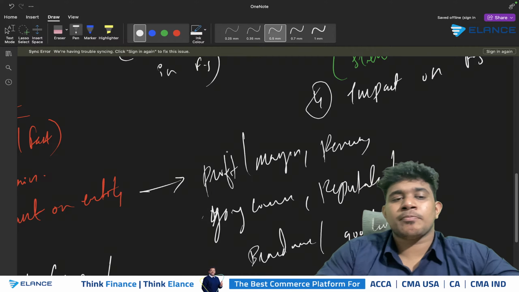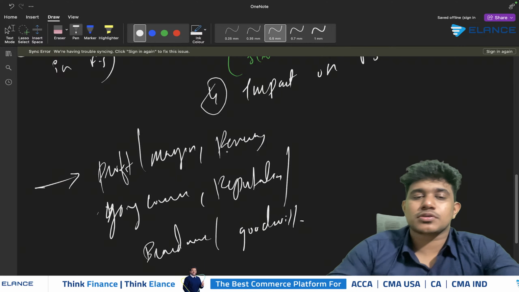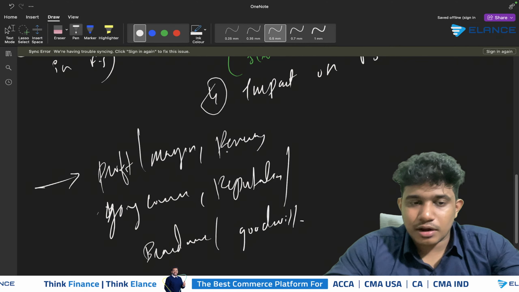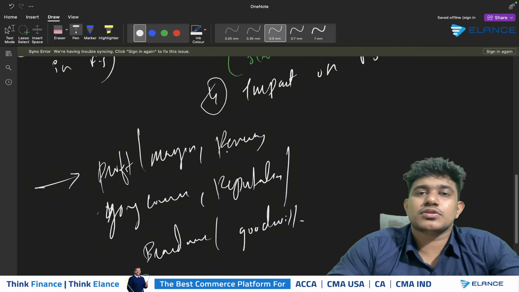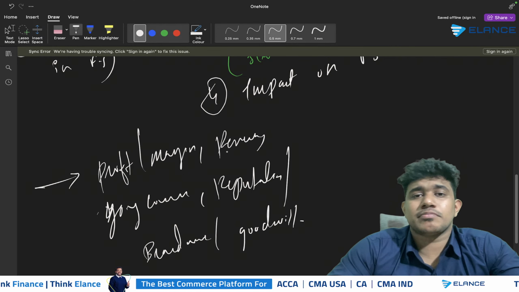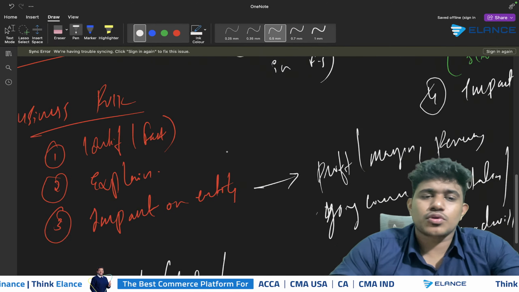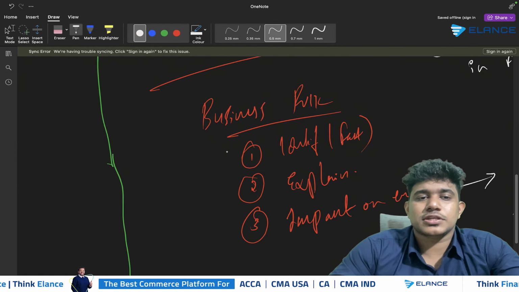When you show the impact on the entity, you can mention how this is going to affect the company's profit or margin, revenue, going concern, reputation, brand name, goodwill. In addition, you can also mention how this is going to affect the company's cash flows and so on. So you will be mentioning the impact on the entity.